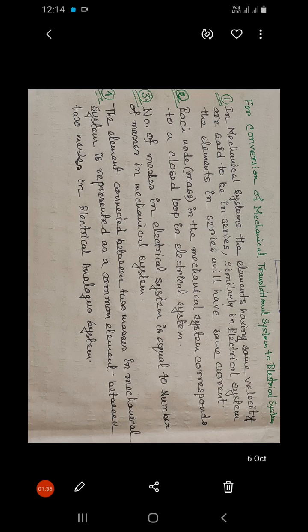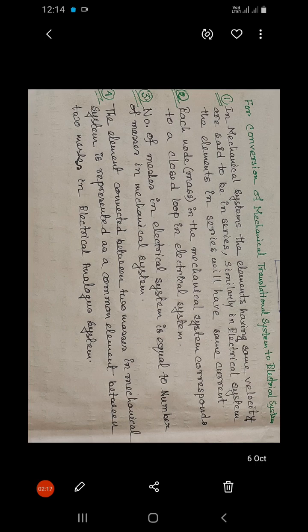In a mechanical system, if the elements are in series, those are said to have the same velocity. Similarly, in an electrical system, the elements in series will have the same current. So the first point is summarized like this: in a mechanical system, the elements having the same velocity are said to be in series. Similarly, in an electrical system, the elements in series will have the same current. So this is our first point.